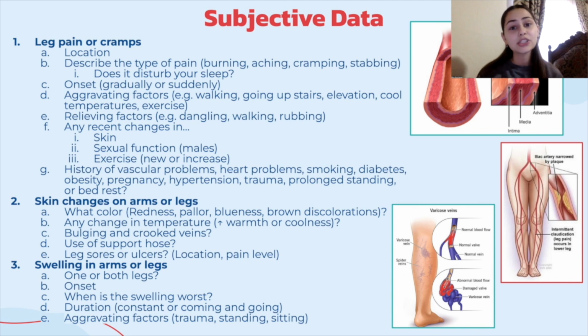For a male patient, is the pain related to any changes in sexual function? Aortoiliac occlusion, a type of PAD, which we'll get into what that means, pertains to the blockage or narrowing of the aorta or iliac arteries, is associated with erectile dysfunction. This is known as Leriche syndrome.